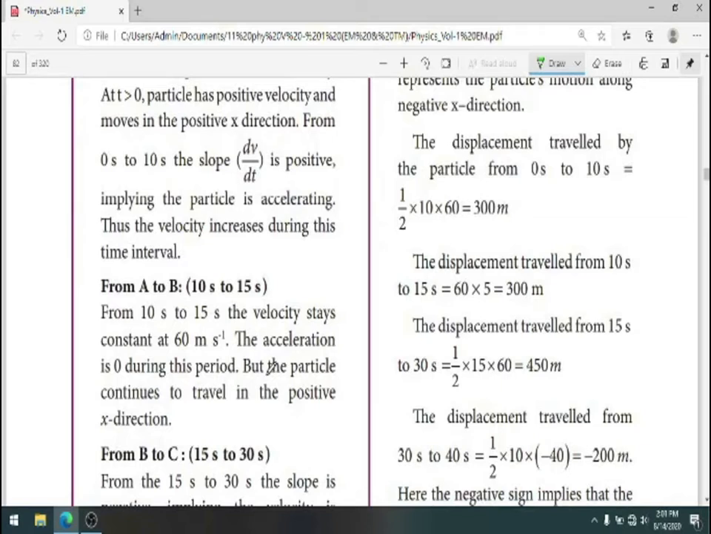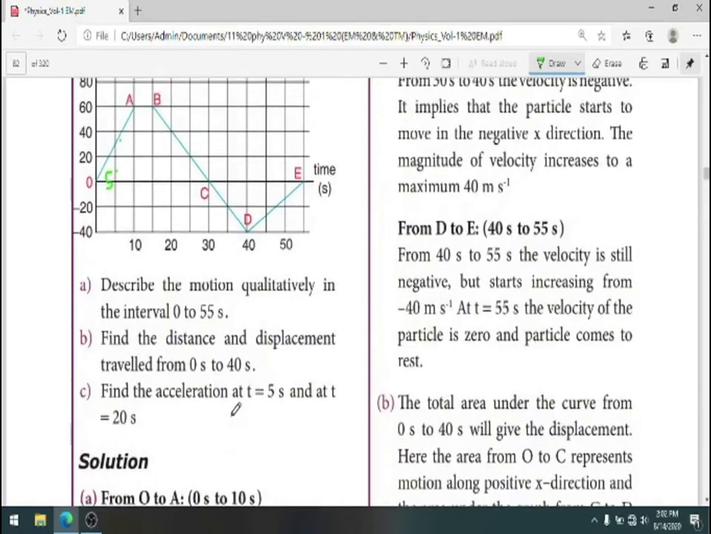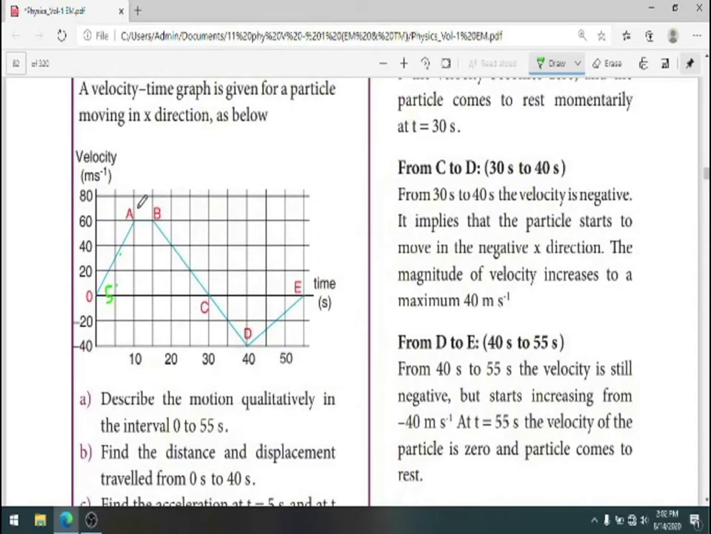But you may observe that the particle continues to travel in the positive x direction. Just observe from the diagram, it continues to travel in the positive x direction. Okay, so we have seen the motion of a particle along OA, and we have completed the motion of the particle along AB. Now coming to BC, the same procedure.